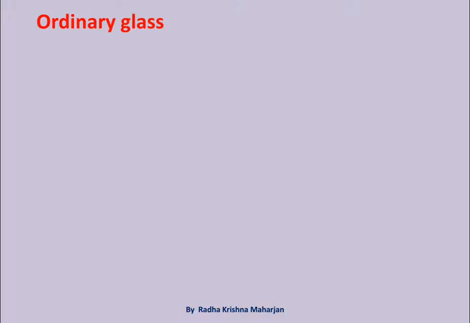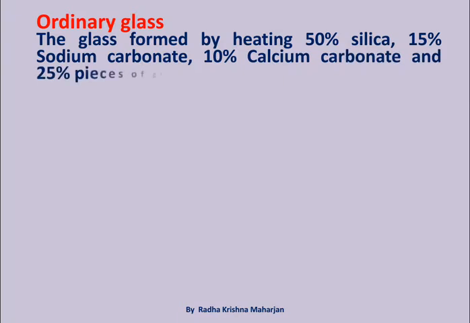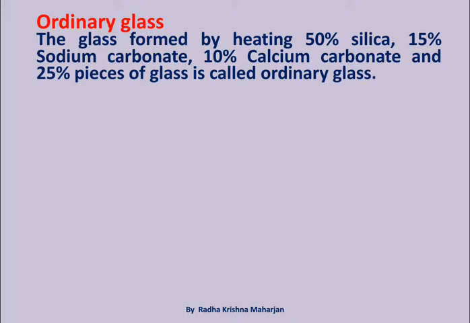Ordinary glass. The glass formed by heating 50% silica, 15% sodium carbonate, 10% calcium carbonate, and 25% pieces of glass is called ordinary glass.